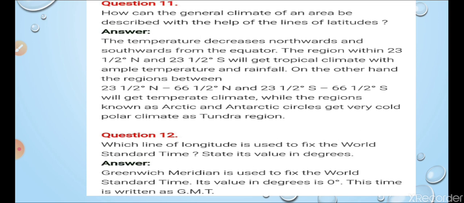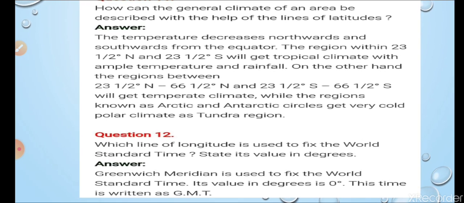On the other hand, the regions between 23.5 degree north and 66.5 degree north and 23.5 degree south till 66.5 degree south will get temperate climate, while the regions known as Arctic and Antarctic circles get very cold polar climate as tundra region. So it is clear, I think so.